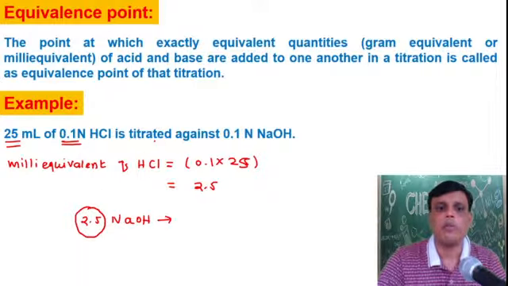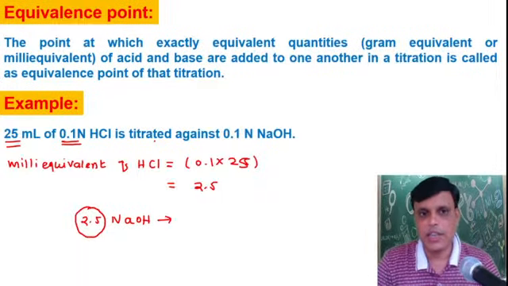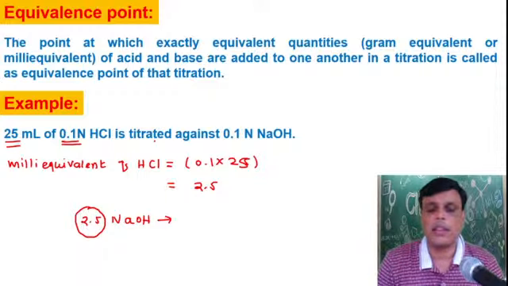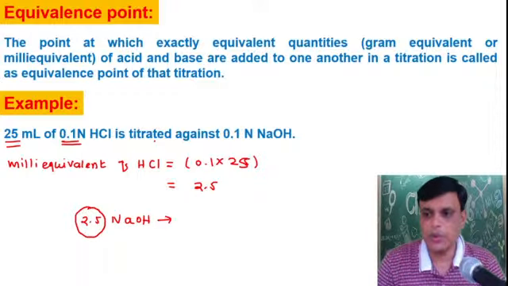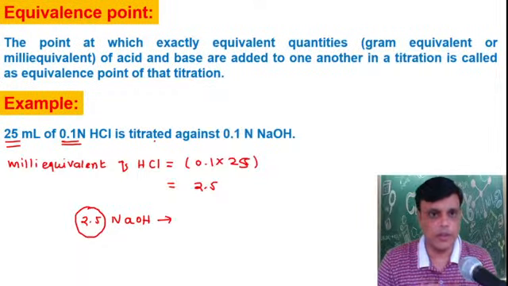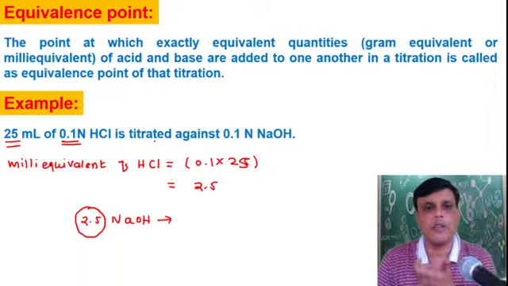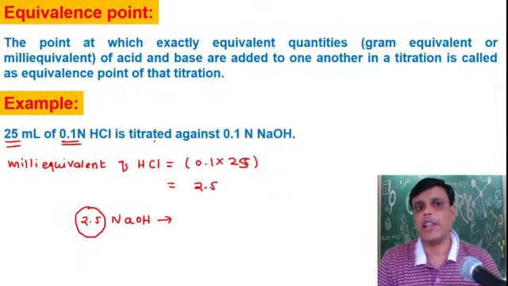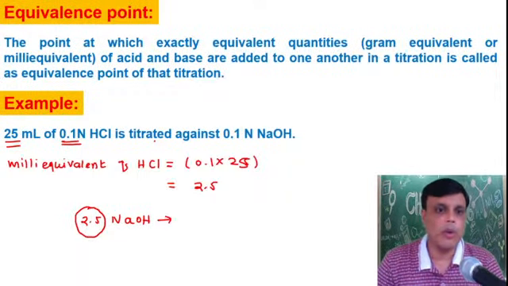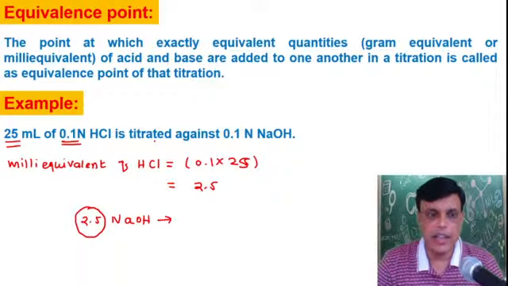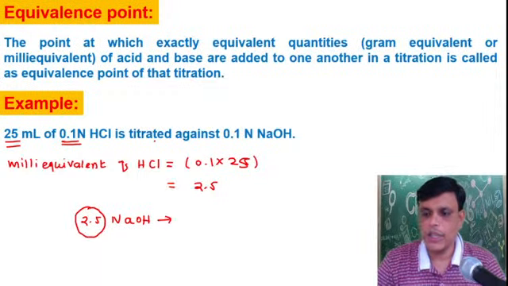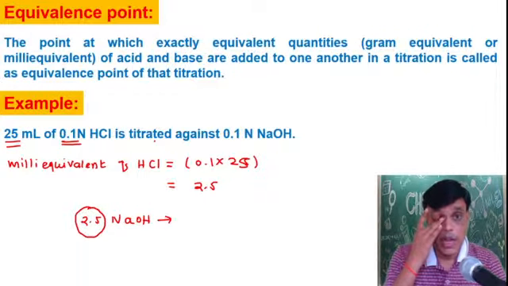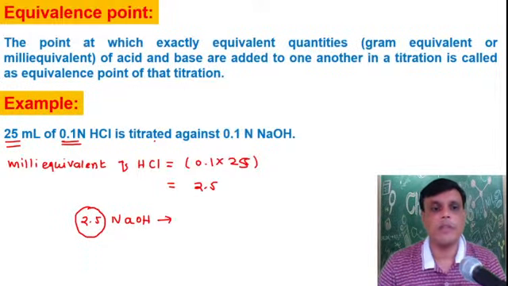Tell me, how much ml of NaOH will you have to add to get 2.5 milli equivalents of NaOH? We will get 2.5 milli equivalents of HCl and 2.5 milli equivalents of NaOH, and at that point it is called the equivalence point of the HCl-NaOH titration. That you have to tell me. Okay? So tell me now.